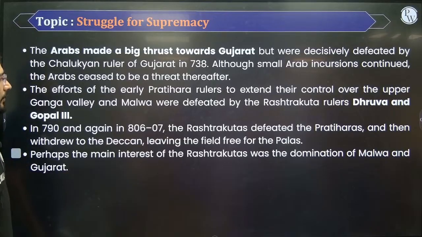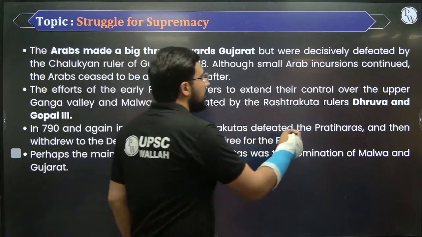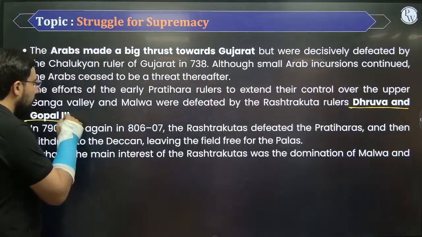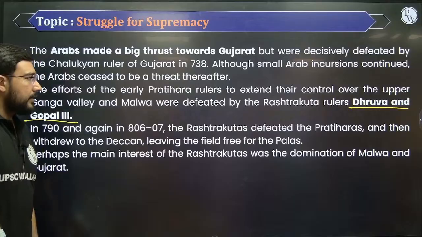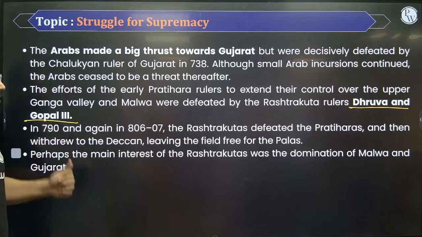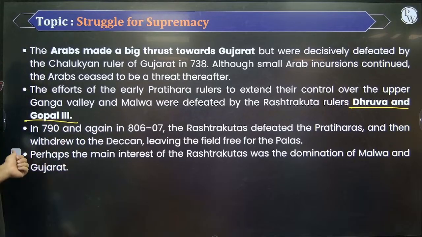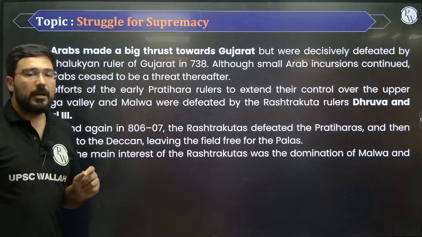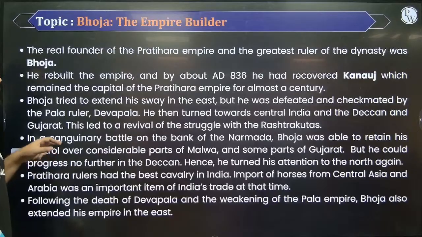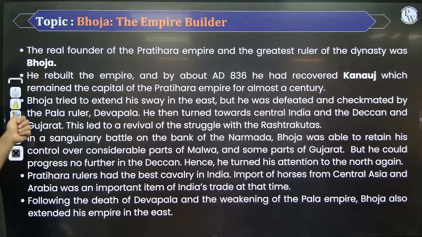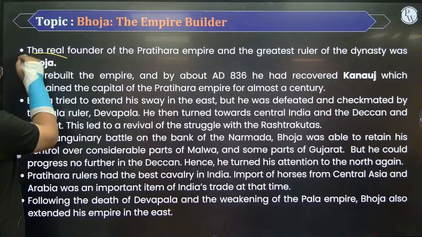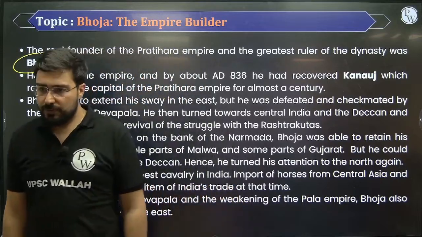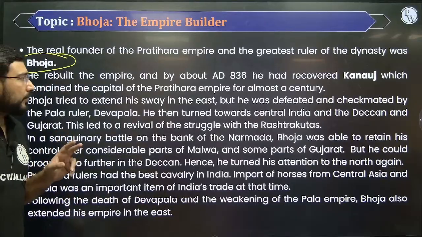Then after this, we see that these Pratiharas had to fight with two major kings of the Rashtrakutas. That was Dhruv as well as Govinda III, and that is going to create a big challenge for them, because the Pratiharas were defeated by the Rashtrakutas. Okay? The most profound ruler is Bhoj. He is often also known as Mihir Bhoj. So Bhoj was a very prominent ruler of this dynasty.